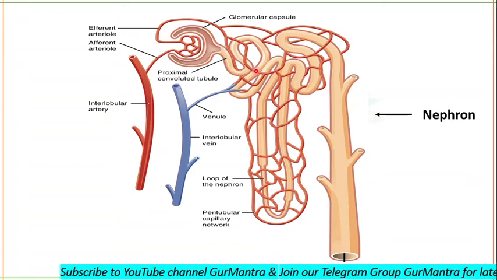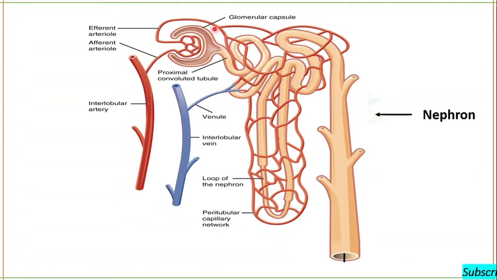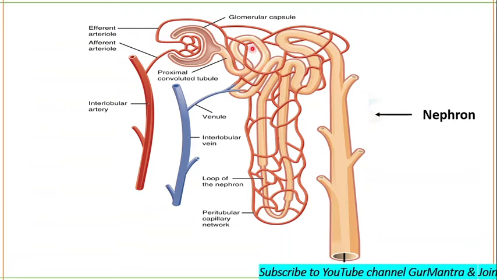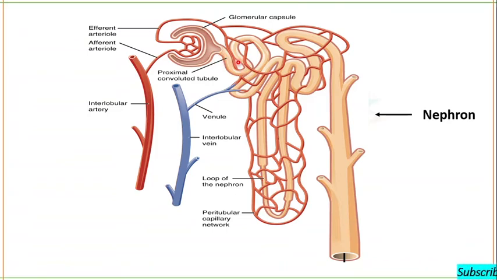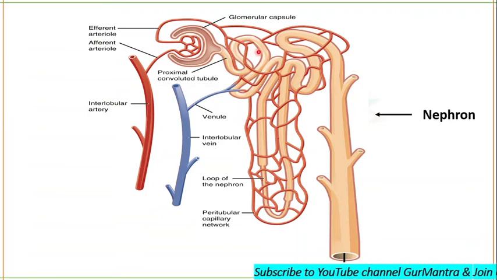Okay, and the renal tubule consists of three parts: proximal convoluted tubule, loop of Henle, and distal convoluted tubule. The proximal convoluted tubule has two portions: the proximal convoluted tubule and then the proximal straight tubule.